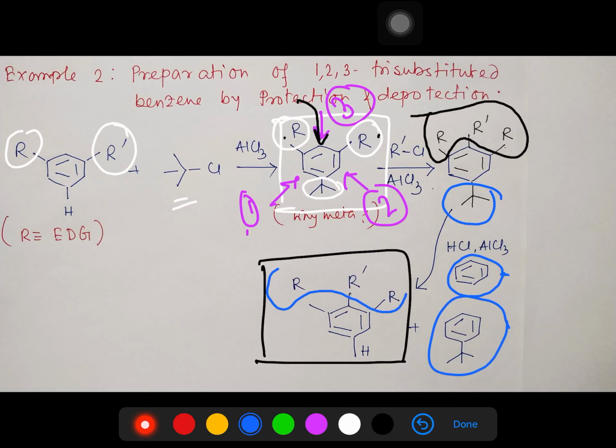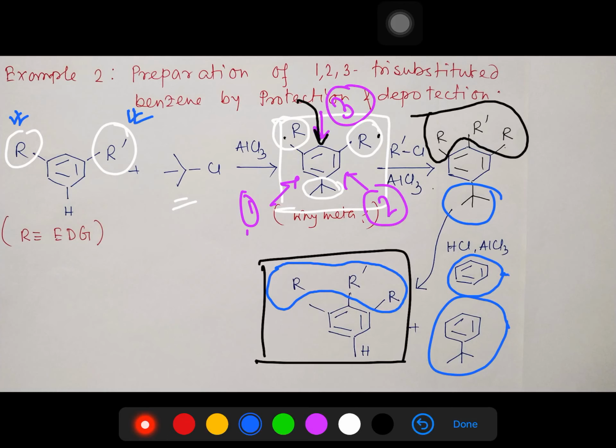You can prepare it this way, but please keep one thing in mind. For this purpose, you need to choose these two groups, R and R prime, logically, such that this reaction can occur. So we have learned these two parts.